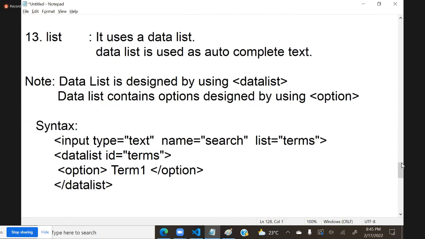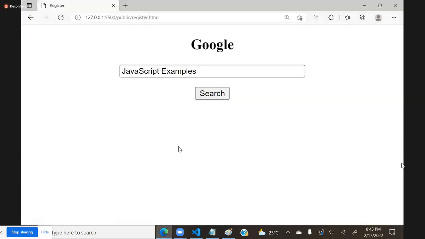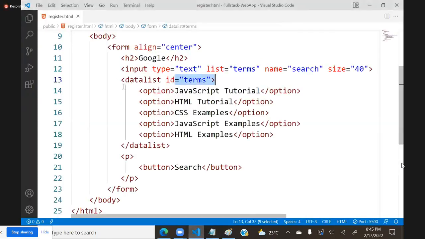And very important, it is not necessary that you keep it below only. You can keep it anywhere. Just the ID reference is important. But generally we use common sense, right? We will not put the datalist somewhere and the text box somewhere else. We will usually put it below. But because you are referring to the ID, you can keep it anywhere. It doesn't matter.